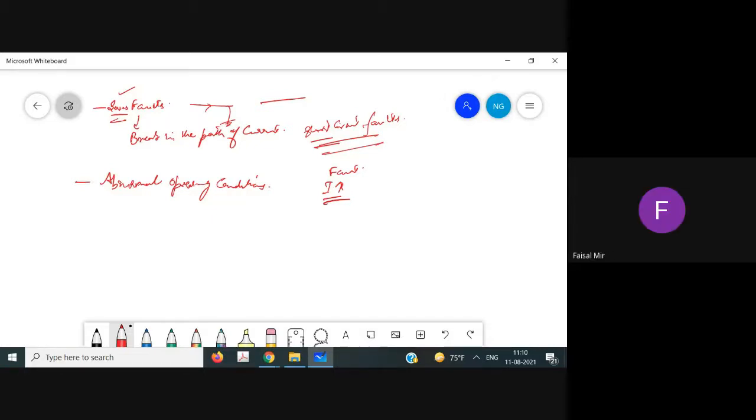Yes, sir, inrush current in case of transformers. So an abnormal condition is the inrush current of the transformer, and the starting current of the motor.